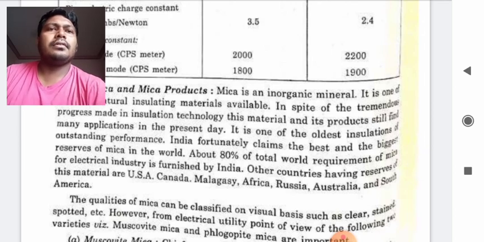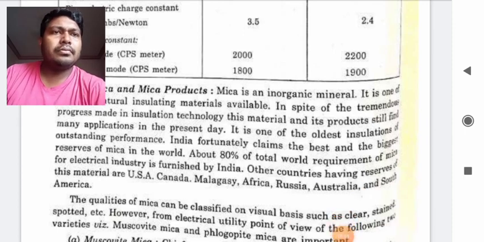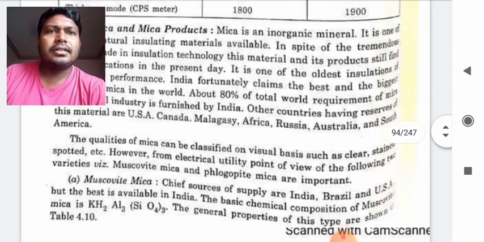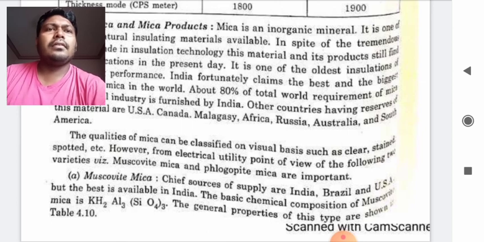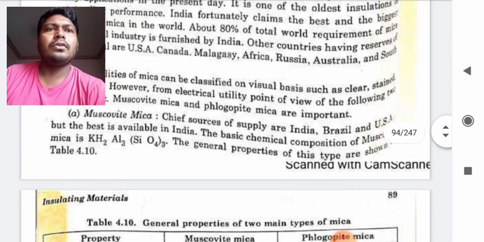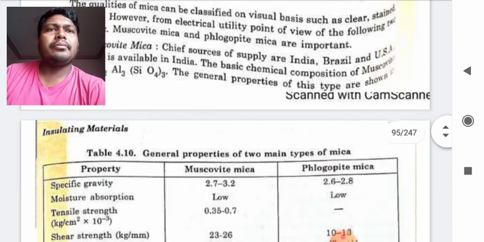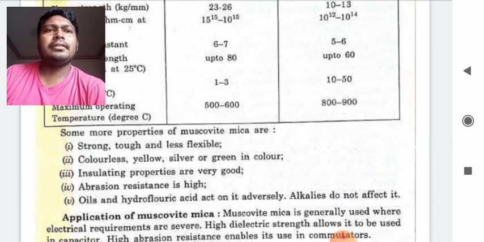The qualities of mica can be classified on a visual basis, such as clear, stained, spotted, etc. However, from the electrical utility point of view, the following two varieties, that is muscovite mica and phlogopite mica, are important. So we will read about muscovite mica and phlogopite mica and their properties also, students. So you go through these notes, you will also understand its application.